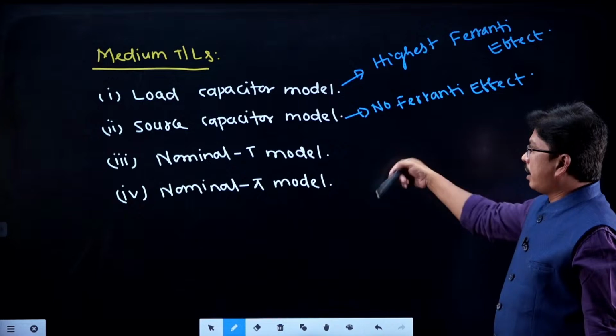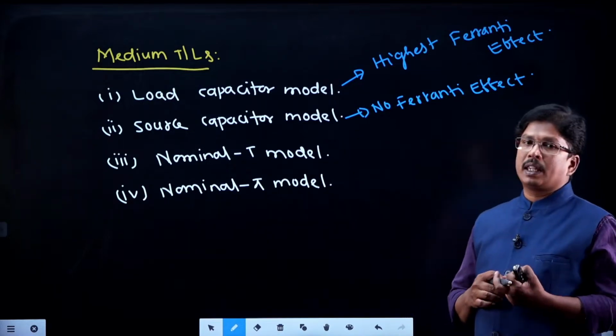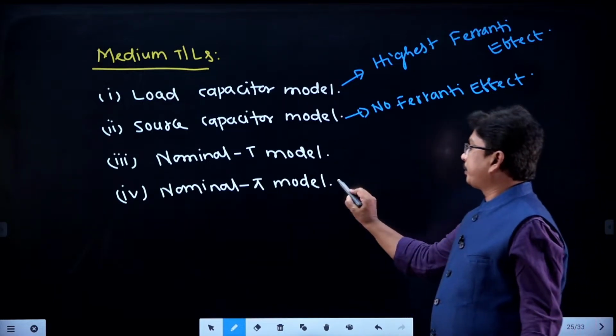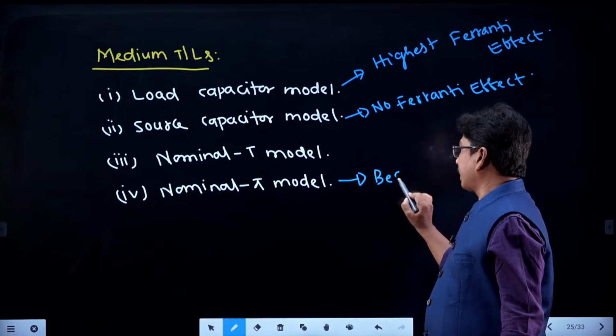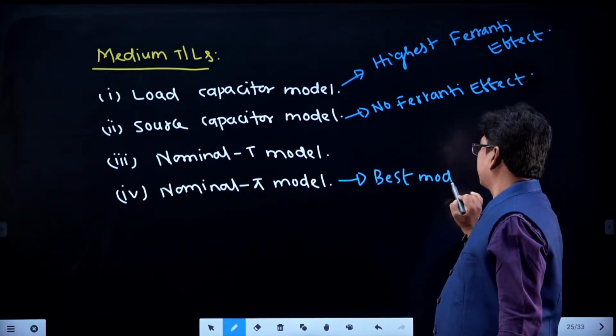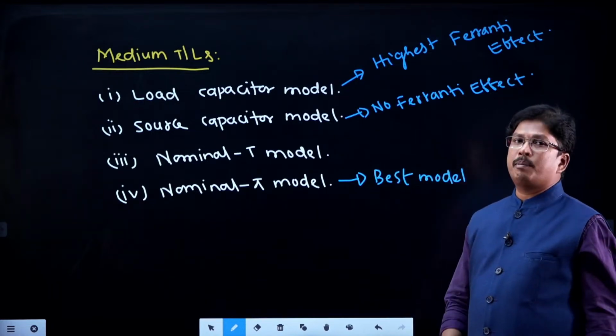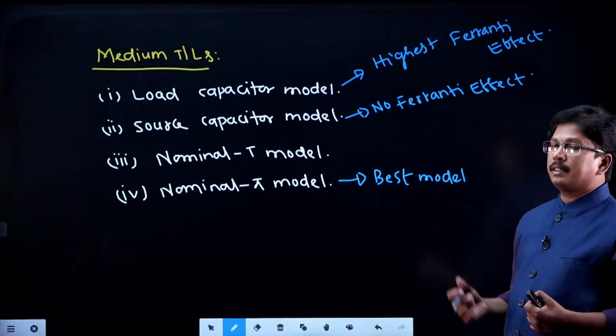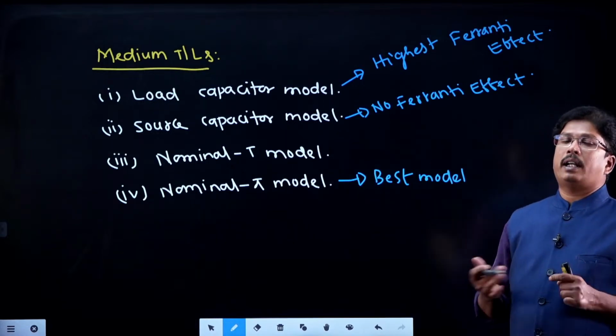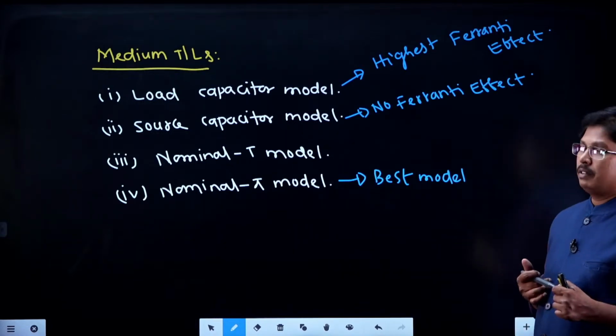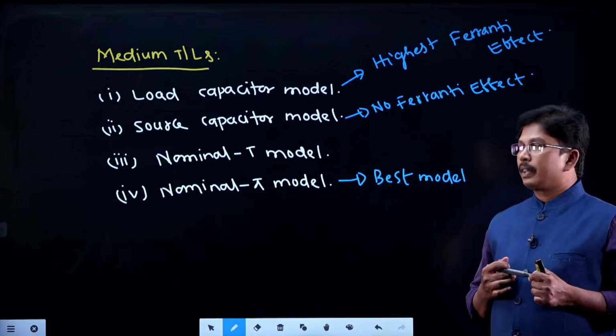Highest, least, and these others are somewhat moderate. What is the best model of medium transmission lines? We can say nominal pi model or both sided capacitor model is the best model of the medium transmission line.